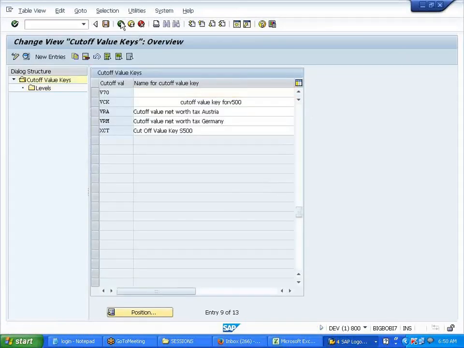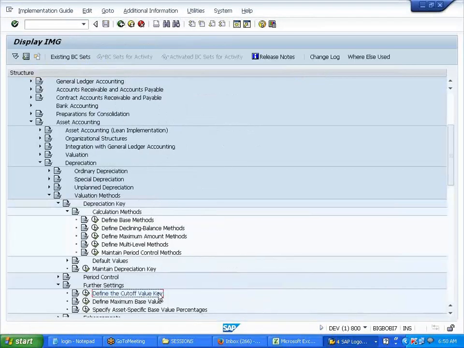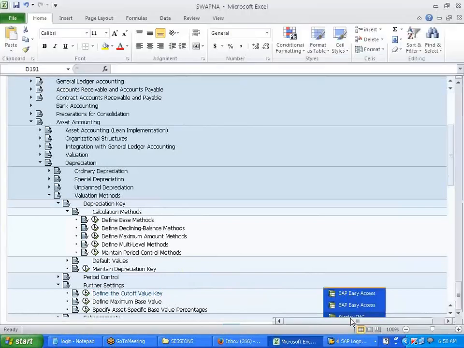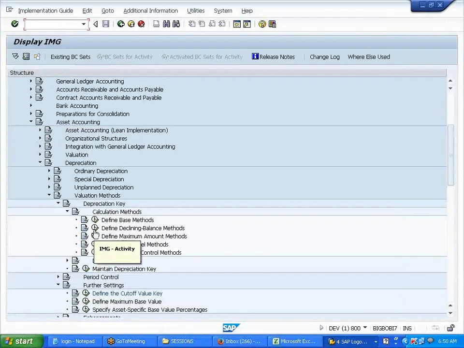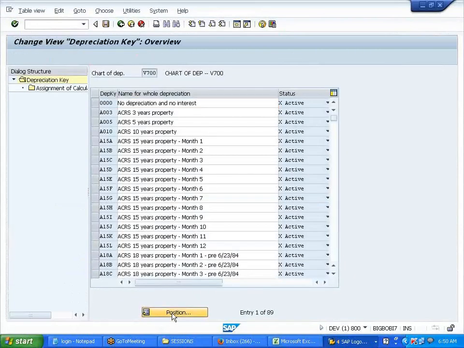So this cutoff value key, we maintain it in the depreciation key. Position, SLM.